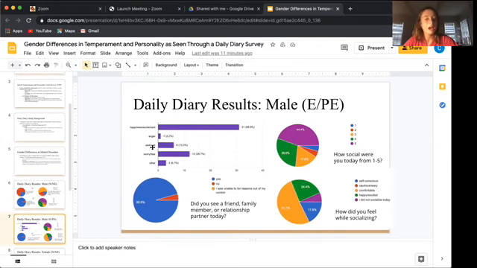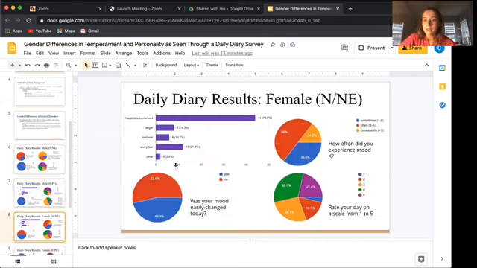And then, how social were you today on a scale from 1 to 5? The majority of people said that they were pretty social, either a 4 or a 5. Very rarely was it a 1 or a 2. And then, how did you feel socializing? 50% of the people said they were comfortable, and only 24% said they were happy or excited. Only a few people didn't socialize today, but none of them felt cautionary or wary. And only a few, like 17.8%, said they felt self-conscious.